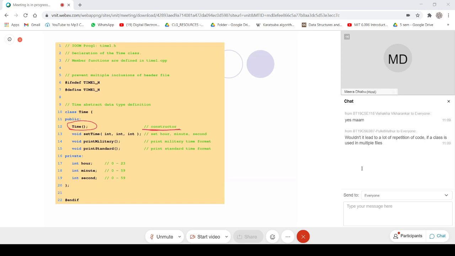Then setTime is a setter method, and print is just to print. Here is a small demonstration where we want to print the time in various formats. One is the military time, another is the standard print. And now there are three data members: one is hour, next is minute, third is second.